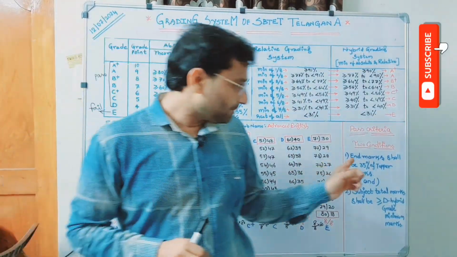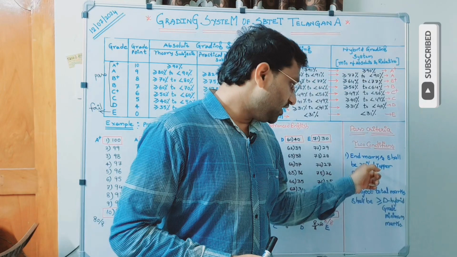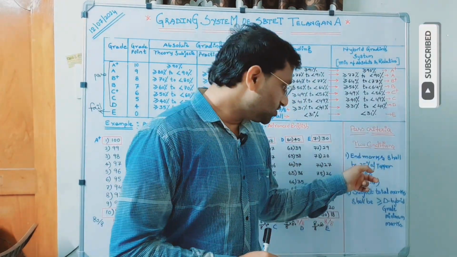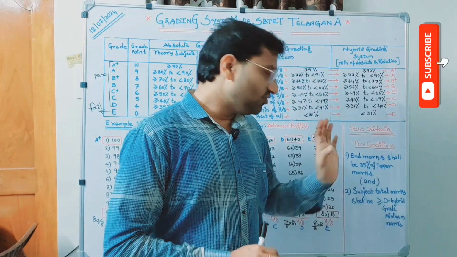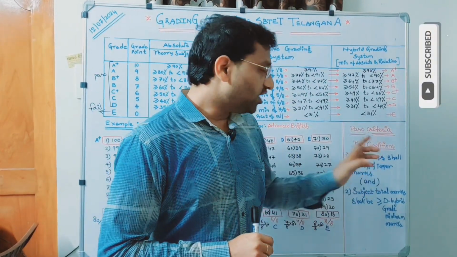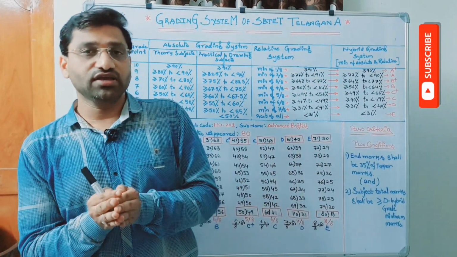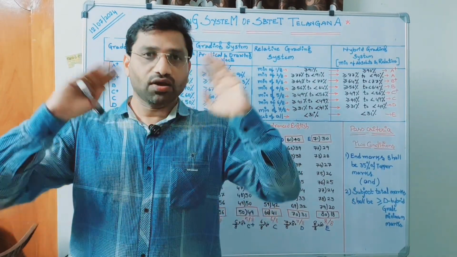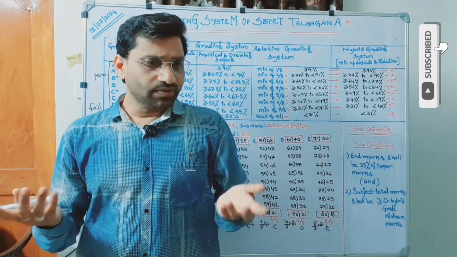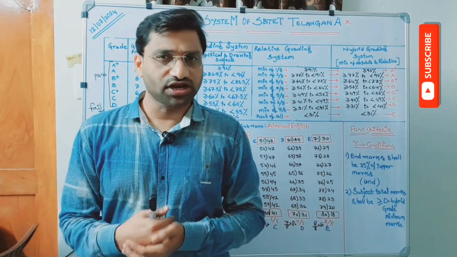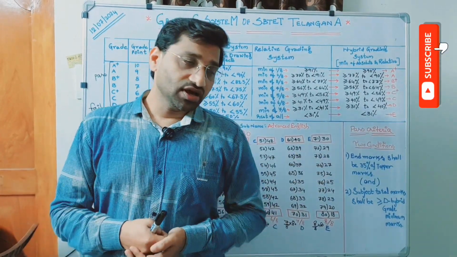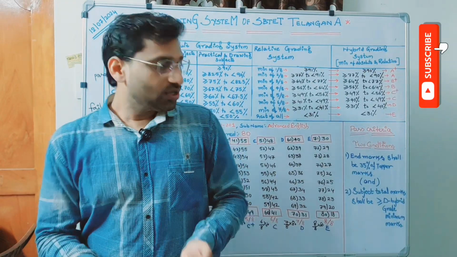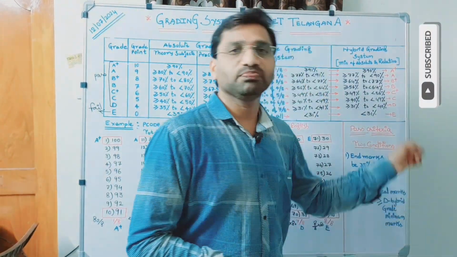What is dynamic here? End marks shall be 35% of topper marks. What is topper marks here? Out of 40, how many marks secured all out the state? Highest marks. Sometimes what happens, any one candidate may get 40 out of 40. Sometimes topper marks itself 39, sometimes maybe 36, sometimes maybe 30. That means this criteria will change.